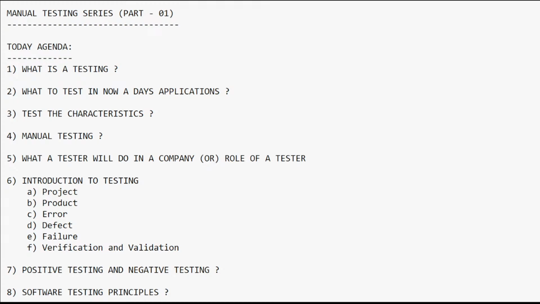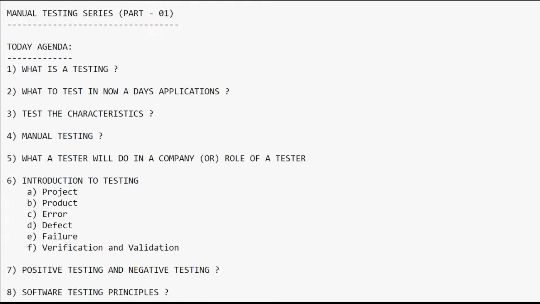You can consider that as a real-time example. Likewise, if you release an application with lots of issues, then there is no use in directly releasing it into the market. That's why, once the developer has created the code, as a tester we are going to test that application to check whether it is working properly, whether it is giving the expected result, and whether it is behaving as per the customer requirements or not. This is what we consider testing. We are going to perform different kinds of testing.